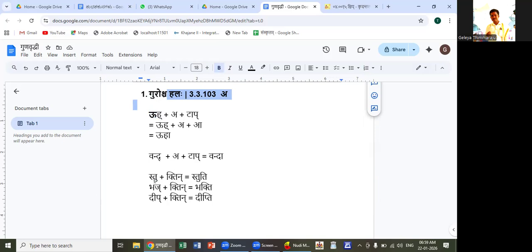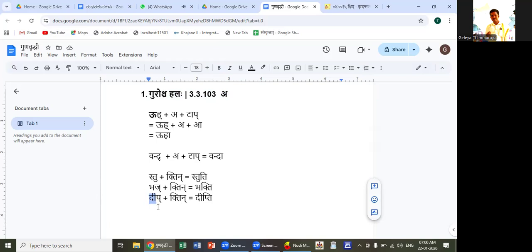So stu plus ti becomes stuti. Similarly, bhaj plus tin: jakara gets converted to gakara, then to kakara. Bhak plus ti, bhakti.